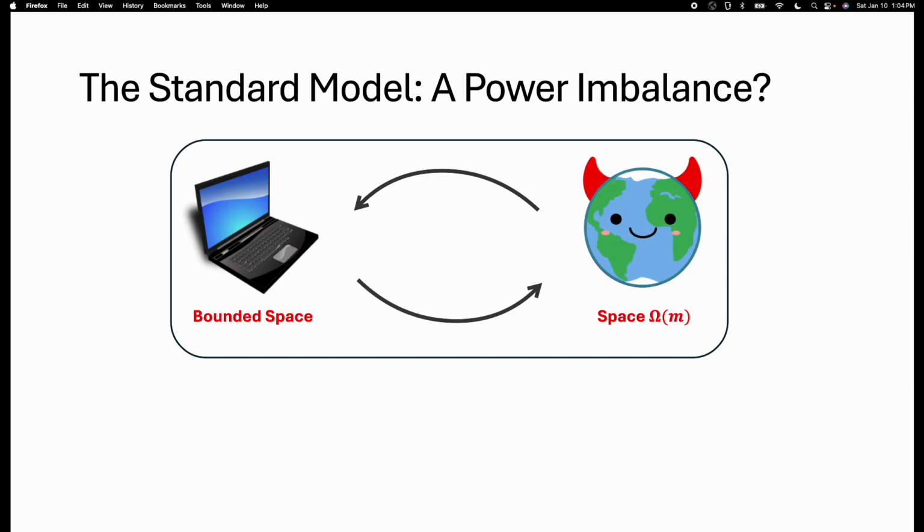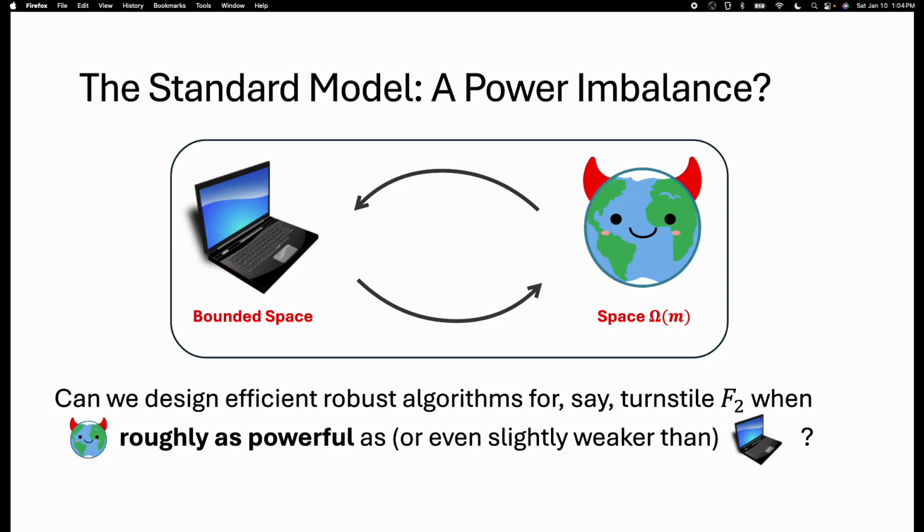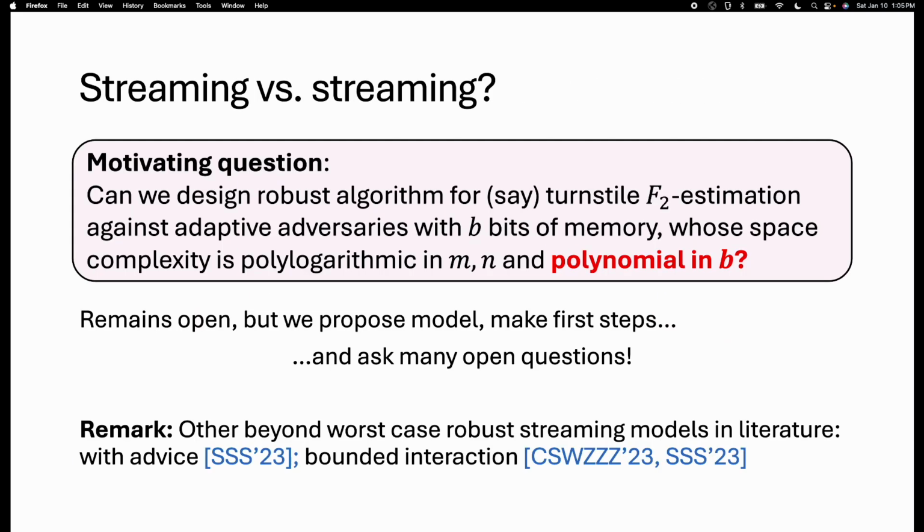Now our take on why this happens is perhaps because there is a power imbalance between the streaming algorithm, which we typically think of as having low space, versus the adaptive adversary, which can just memorize the entire interaction history so far and can thus use space that's proportional to the length of the stream. So we asked, can we design efficient robust streaming algorithms for, say, the turnstile F2 problem when we restrict the adversary to be roughly as powerful, or perhaps even slightly weaker, than the streaming algorithm itself?